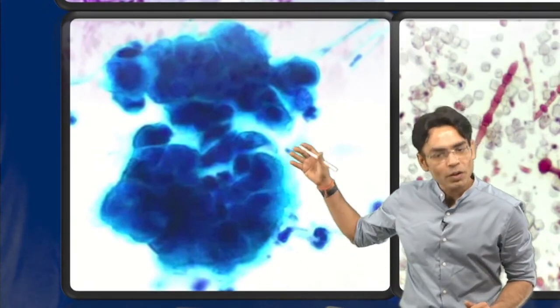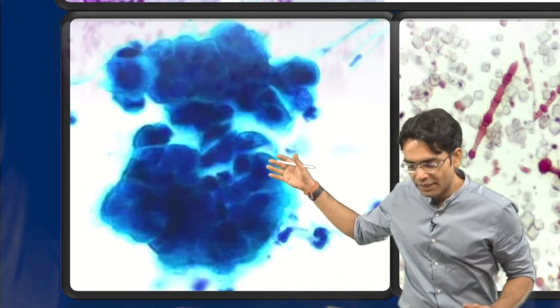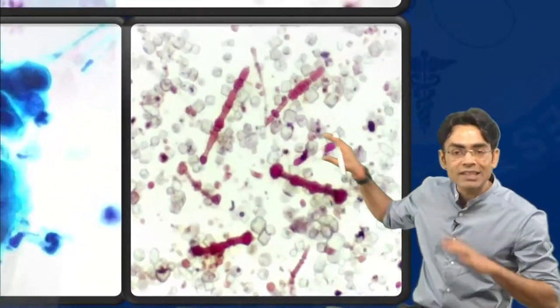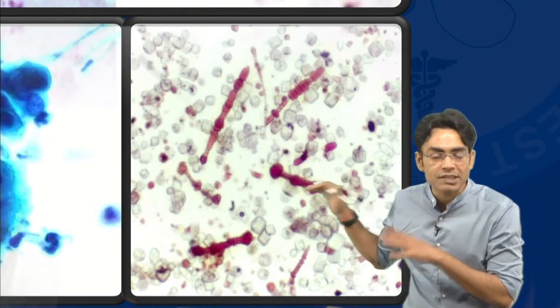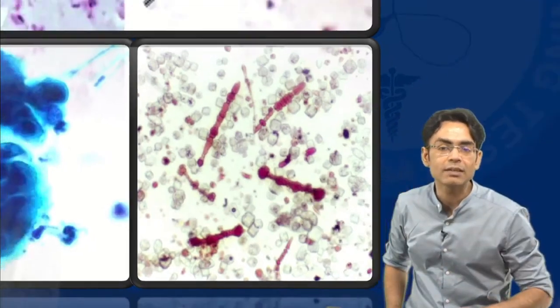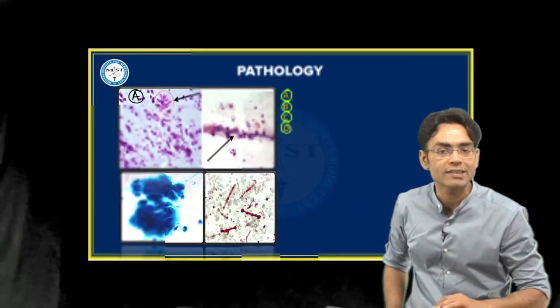This is the C image. What is this particular image? Very good, beta. Somebody has already given the answer. These are your Creola bodies, in which you are seeing sputum mixed with dead respiratory cells. And this is your recent exam question. These are your ferruginous or asbestos bodies, which are seen in the pneumoconiotic disease called asbestosis.